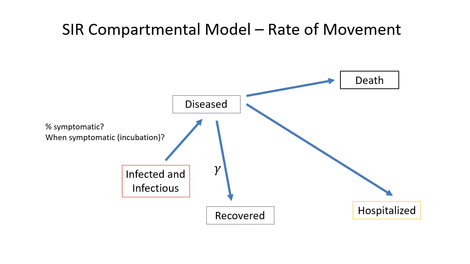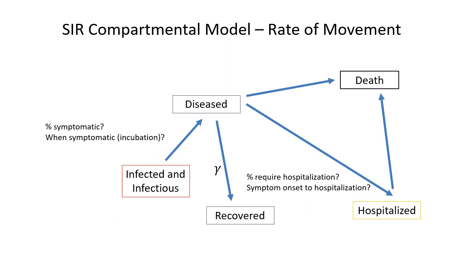The rate at which diseased individuals move from the symptomatic compartment to the hospitalized compartment will depend on the percent of patients requiring hospitalization, and also the time between symptom onset and hospitalization.